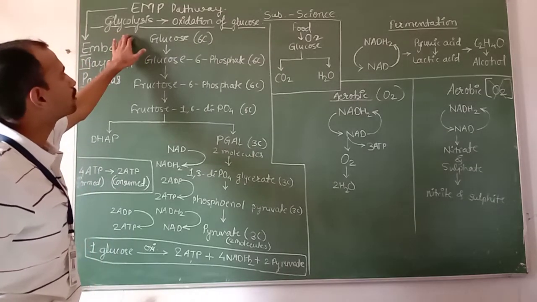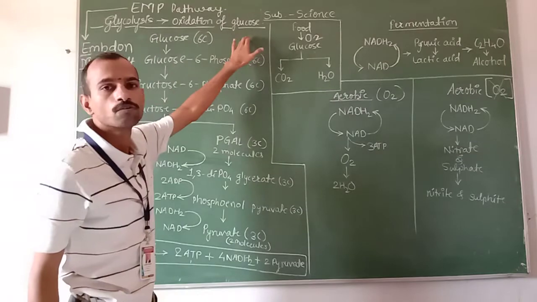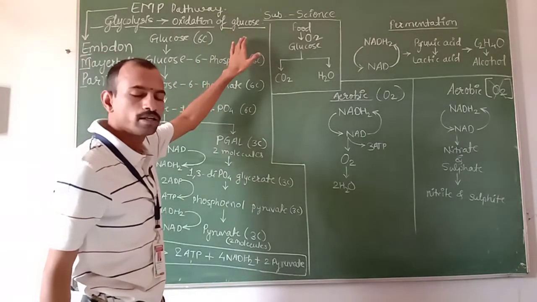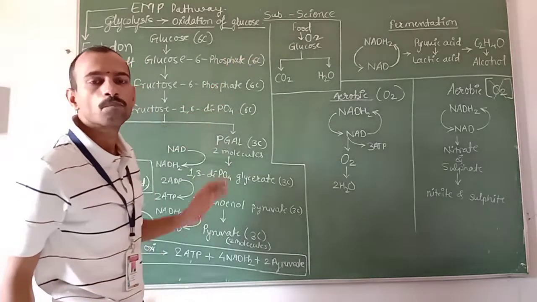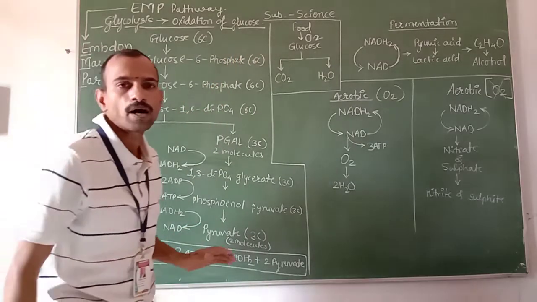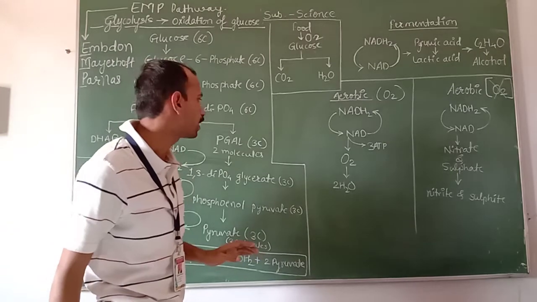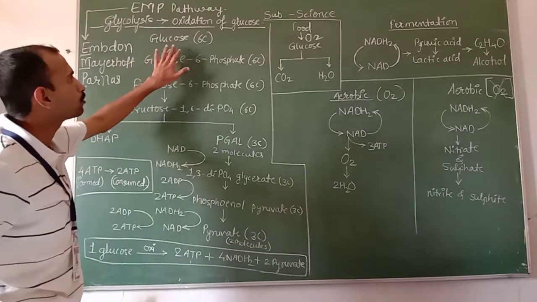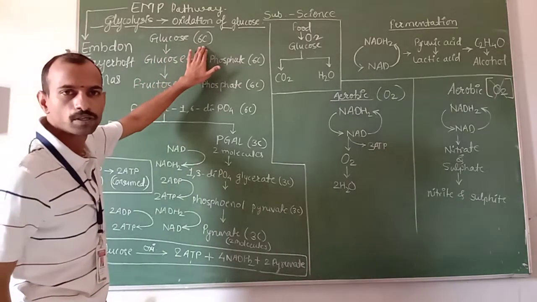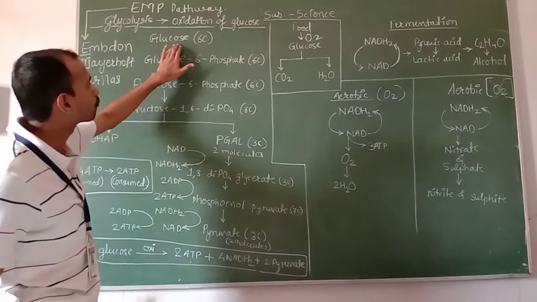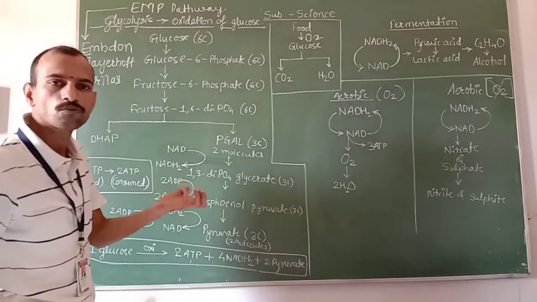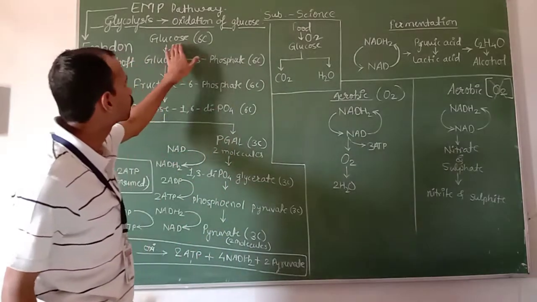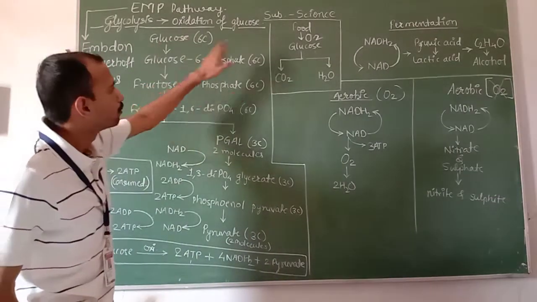Glycolysis is oxidation of glucose. Oxidation of glucose results in formation of pyruvic acid molecules. We have to form pyruvate, pyruvic acid. Now what is the process? You all know that glucose is a 6 carbon compound. We are getting that glucose from our food, the food which we are eating.